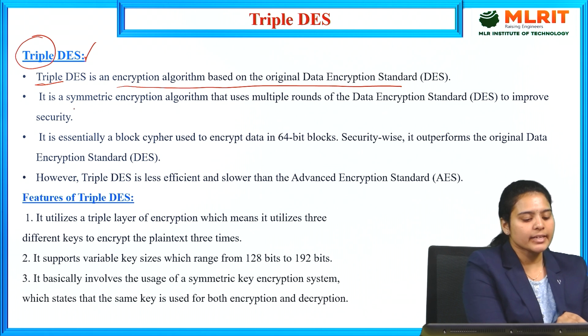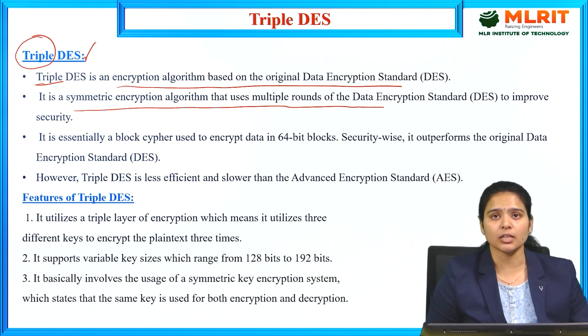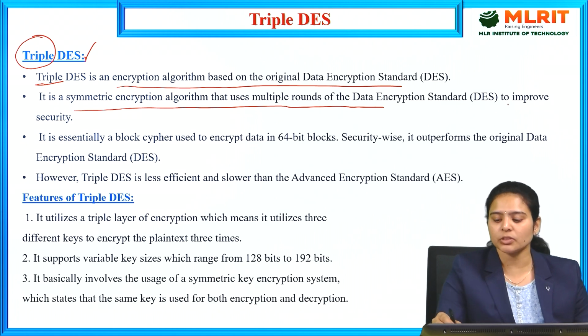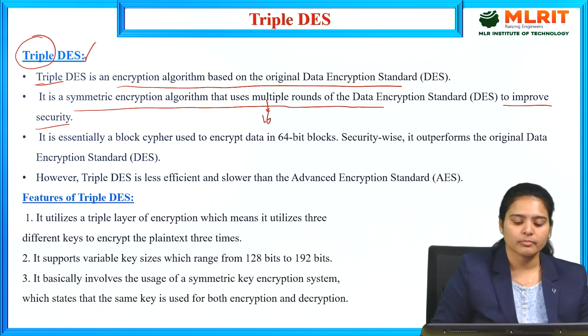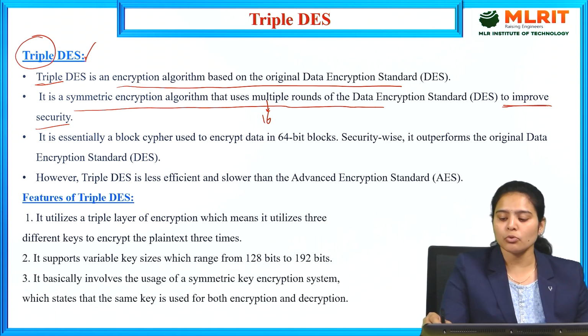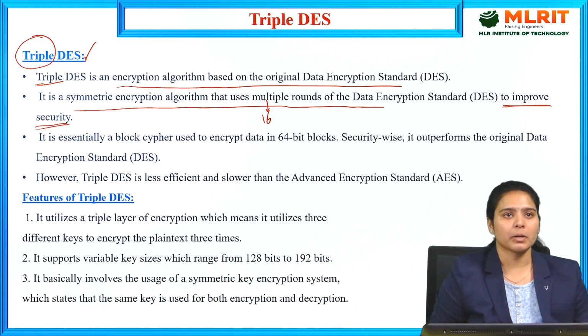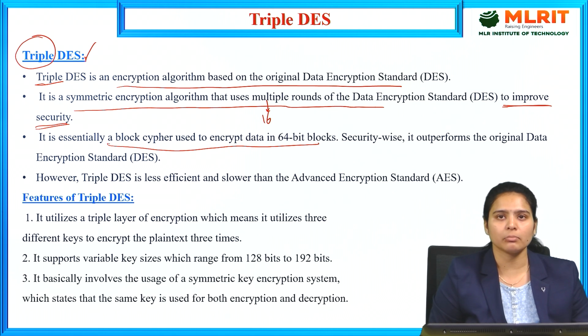It is a symmetric key encryption algorithm that uses multiple rounds of the Data Encryption Standard to improve data security. In the DES we also saw multiple rounds, which is 16 rounds, as we have seen in the previous slide. It is a block cipher used to encrypt data in 64-bit blocks. The same as DES, Triple DES also uses 64-bit blocks.